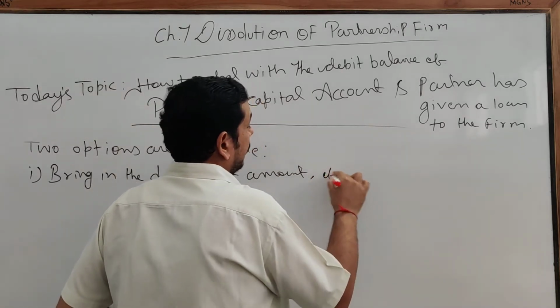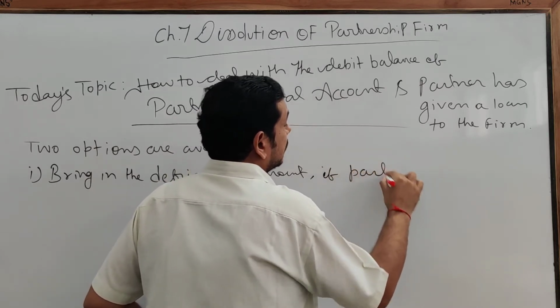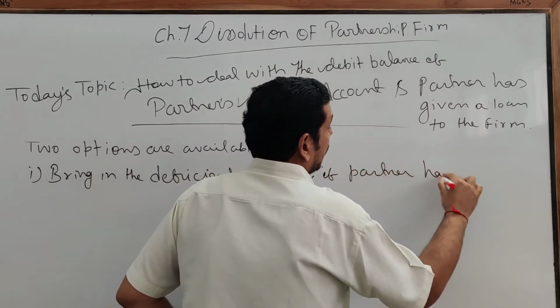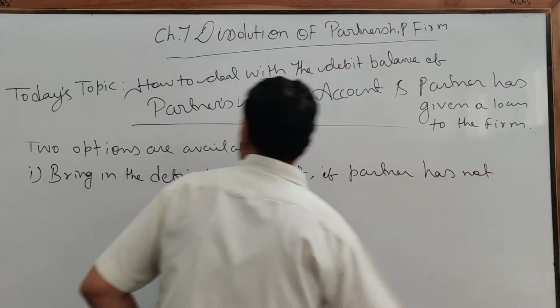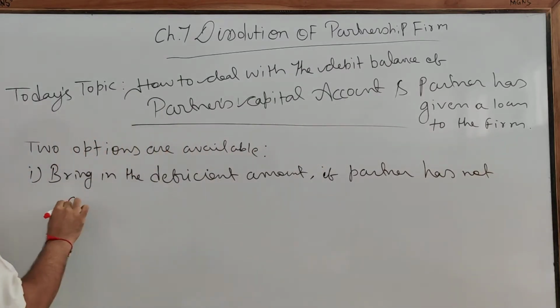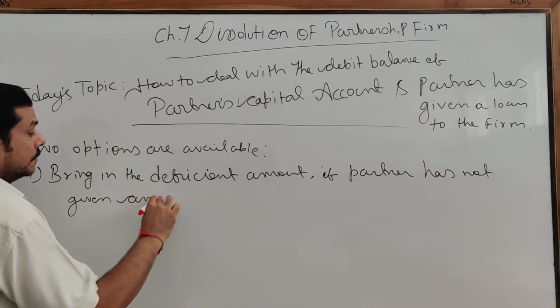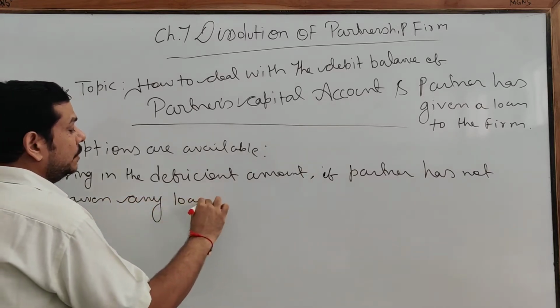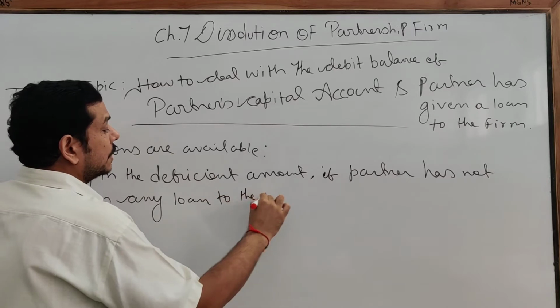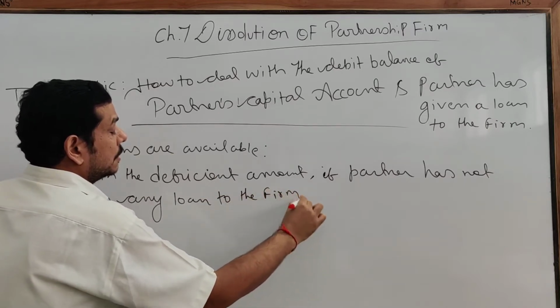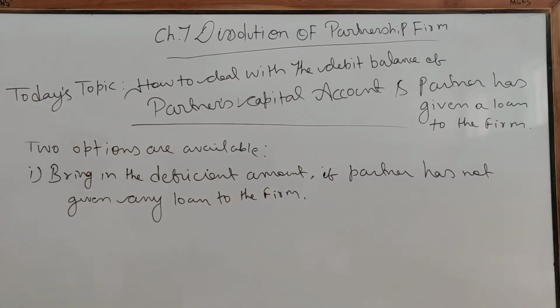To bring in the deficient amount, if the partner has not given any loan to the firm. If the partner has not given any loan to the firm, he is required to bring in the deficient amount by which his account is falling short.